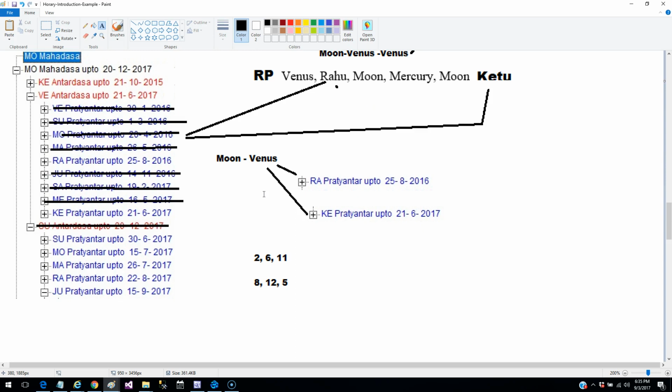So I'll have to do another video because it is going to take a lot of time, and there I'm going to share my experience about how the transit can be used to pinpoint. In some cases you can pinpoint the exact date. In some cases you can pinpoint about maybe a week or 10 days of time, and so that's a good level of accuracy.